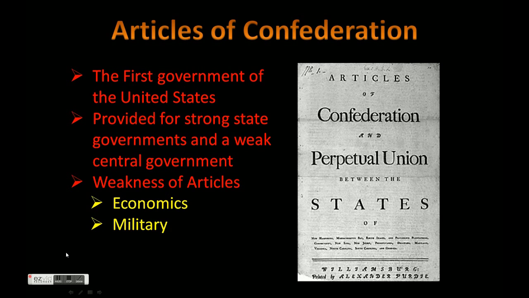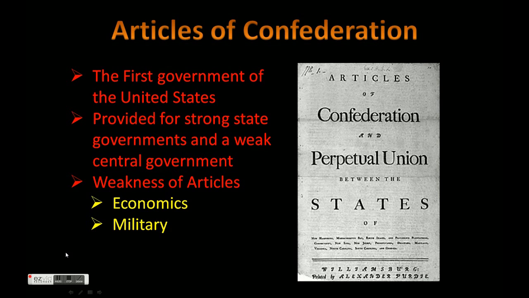So, to start with, we looked at the Articles of Confederation. The Articles of Confederation was the first government of the United States. Some people look at the Articles of Confederation as being the first Constitution of the United States. The Articles of Confederation provided for a strong state government and a weak central government. This was done because of the fears of what had happened under Great Britain with their strong federal government.